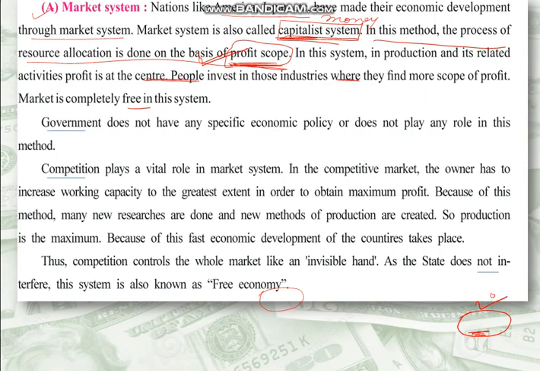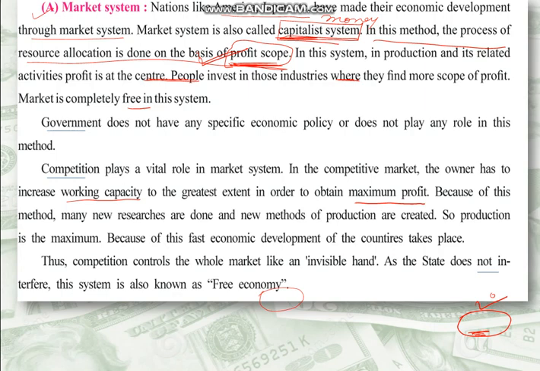Second, competition plays a vital role in market systems. The competition is very important. In this competitive market, the owner has to increase working capacity to the greatest extent in order to maximize profit. They have to see that the working capacity of the company increases so that they can get maximum profit.